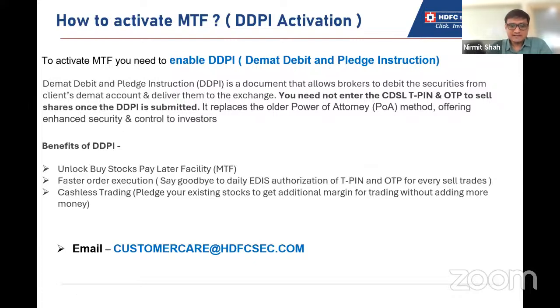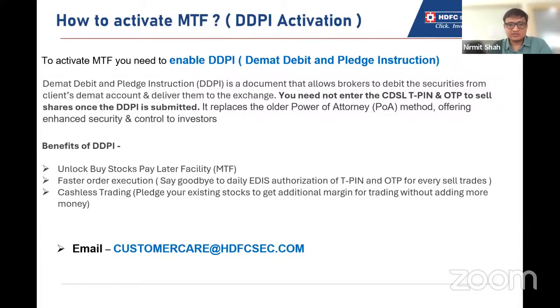When we do buy and sell transactions, if I am holding an HDFC Bank account, then my funds get automatically debited from HDFC Bank, and I don't require to type in any net banking credential or any OTP. I don't require to transfer the funds manually over here. So in that case, DDPI will help you.